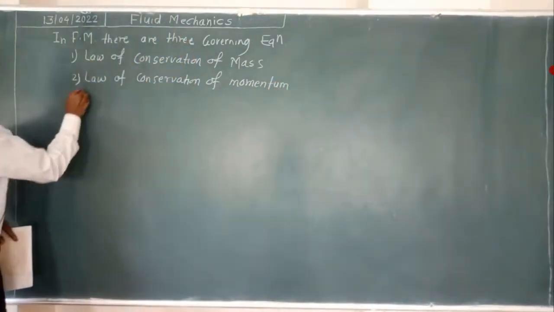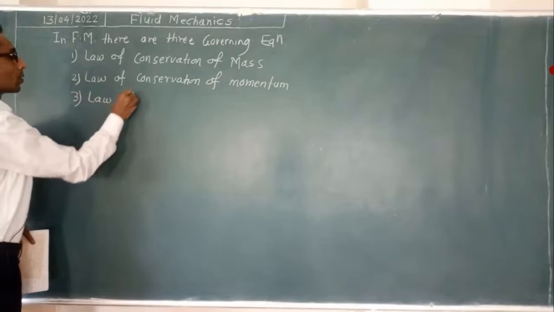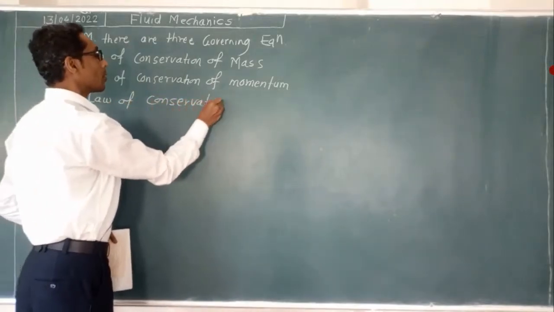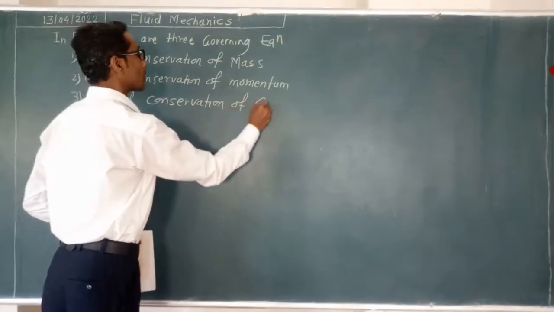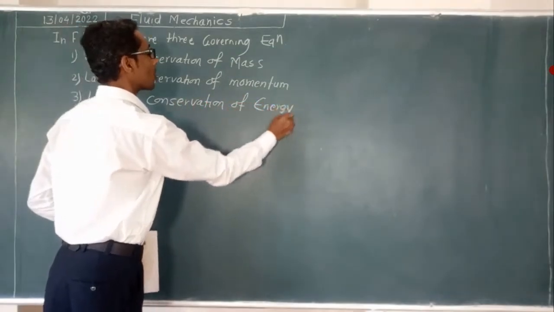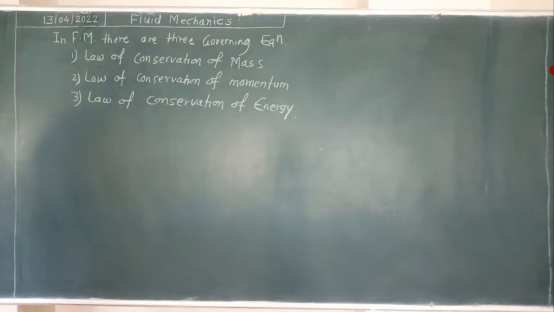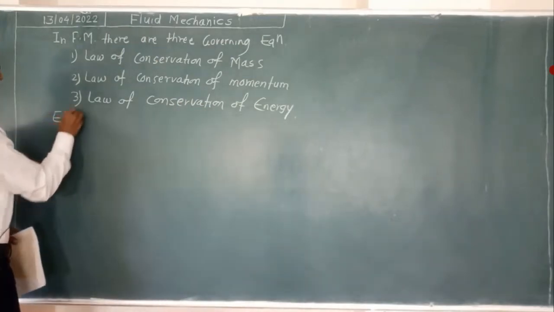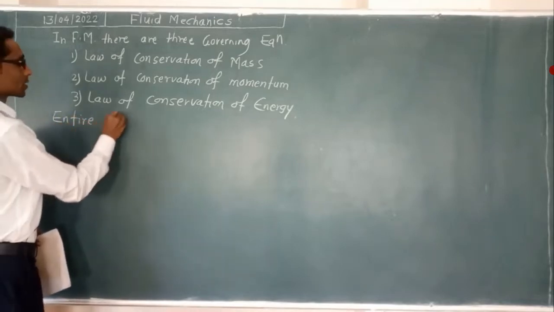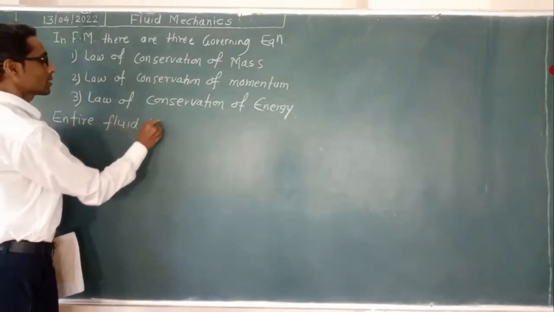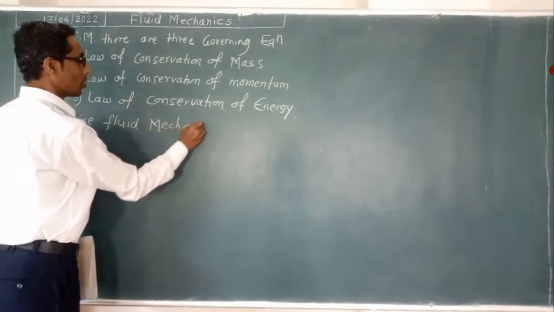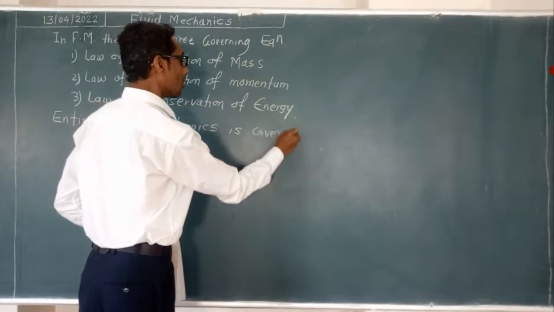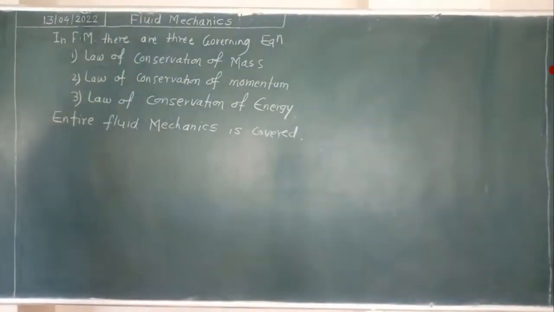Third is law of conservation of energy. These are the three governing equations. So entire fluid mechanics is covered by these three equations.